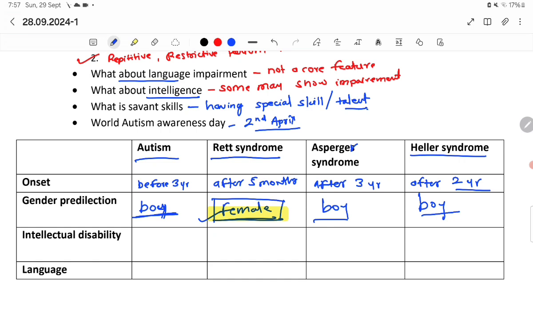Okay. Intellectual disability is only absent in Asperger syndrome. It means Asperger syndrome has normal intelligence, all others have decreased intelligence. So autism shows 30% intellectual disability. Rett syndrome also shows intellectual disability, and Heller syndrome also shows intellectual disability. So you have to remember just Asperger syndrome shows no intellectual disability, meaning normal intelligence. Okay. Language: again, Asperger syndrome has normal language function. All others have poor language function.